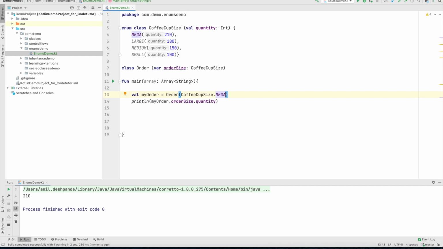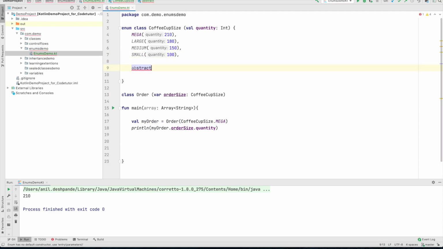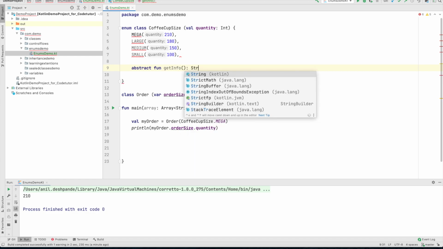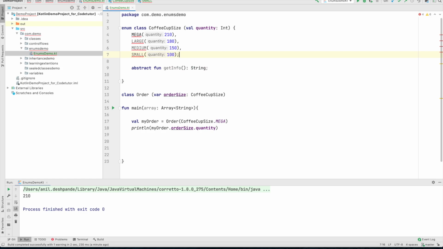And not only that, you can even define some standard methods for these enums and make all the objects give the definition of that particular functionality. What do I mean by that? Let me declare an abstract function called getInfo, which returns a string, and then I can make mega, large, medium and small, which are instances of the CoffeeCupSize that has this abstract method declared here, implement them.